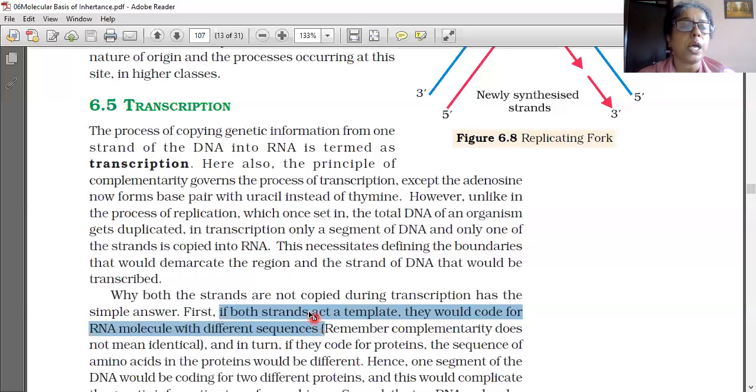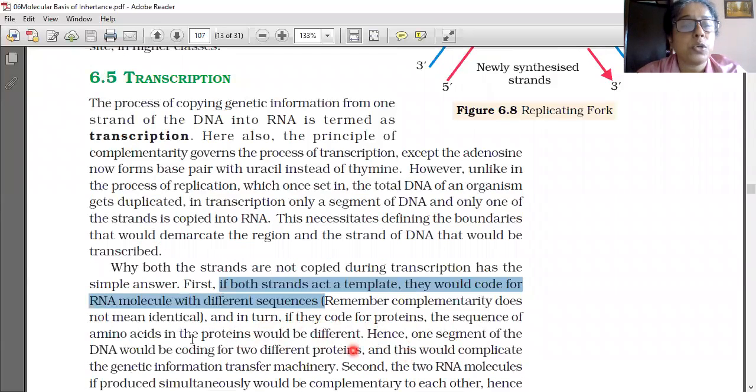They would code for RNA molecules with different sequences. Remember that complementarity does not mean identical. And in turn, if they code for proteins, the sequence of amino acids in the protein would be different. Messenger RNA is related with protein synthesis.